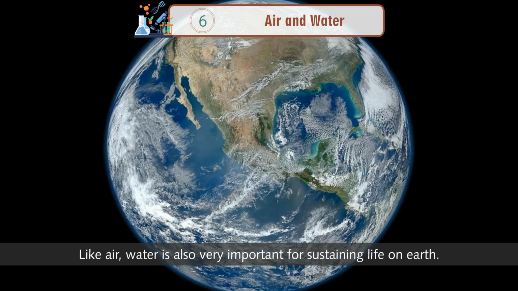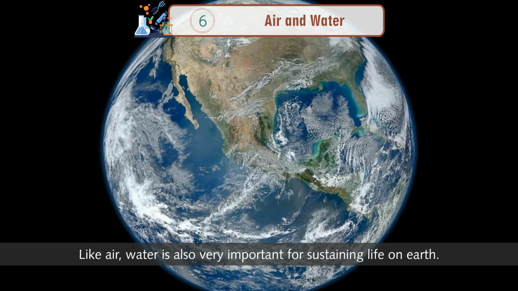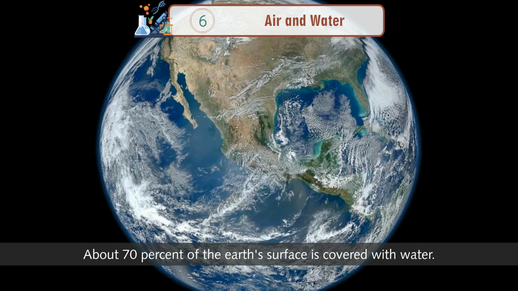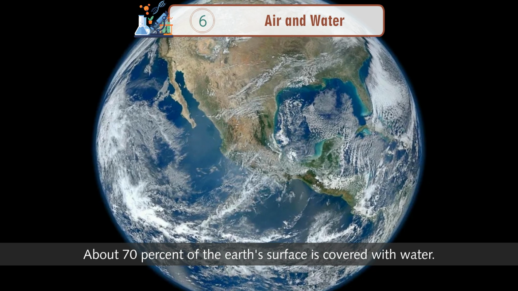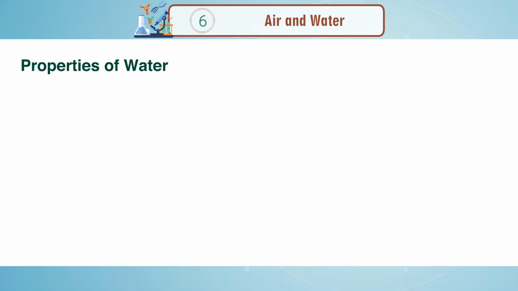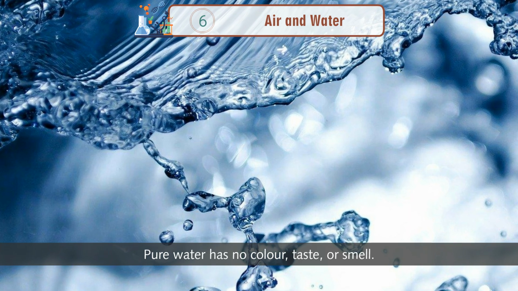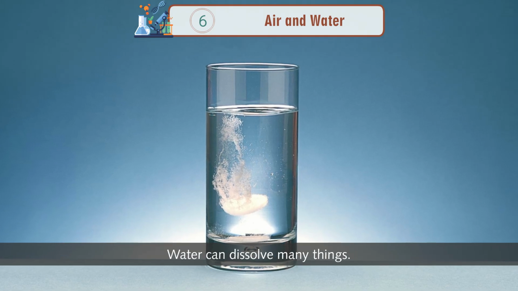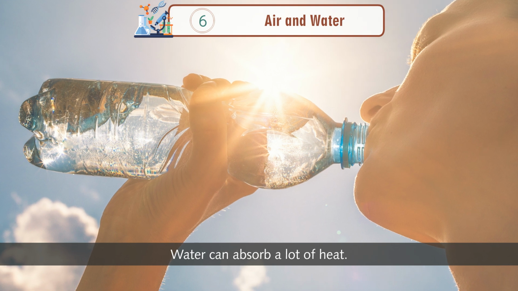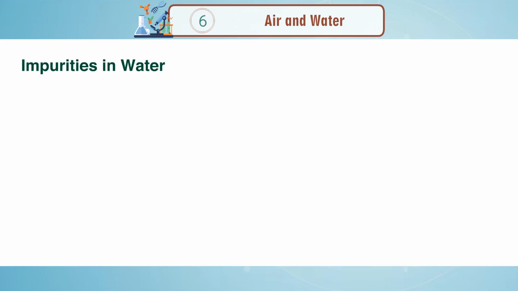Water. Like air, water is also very important for sustaining life on Earth. About 70% of the Earth's surface is covered with water. Properties of water. Pure water has no color, taste, or smell. Water can dissolve many things. Water can absorb a lot of heat.